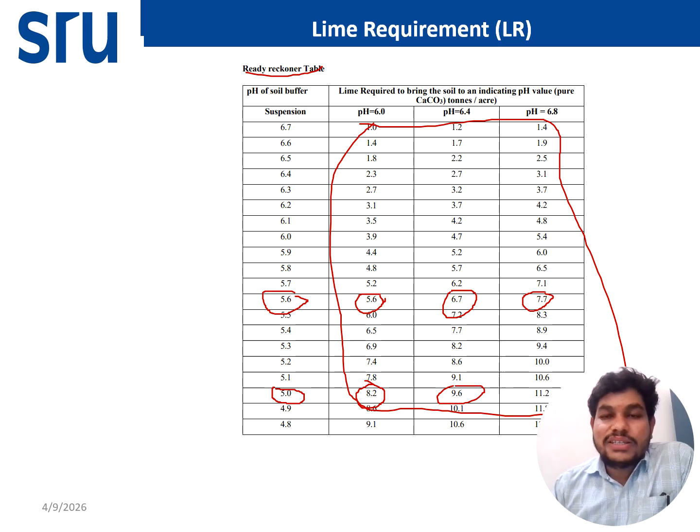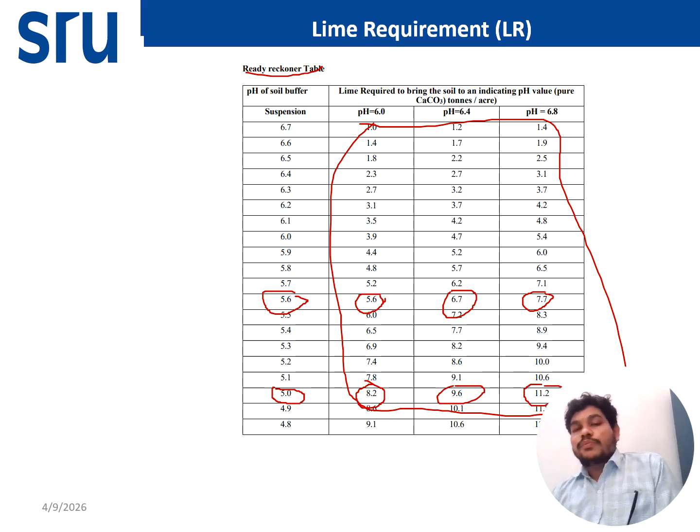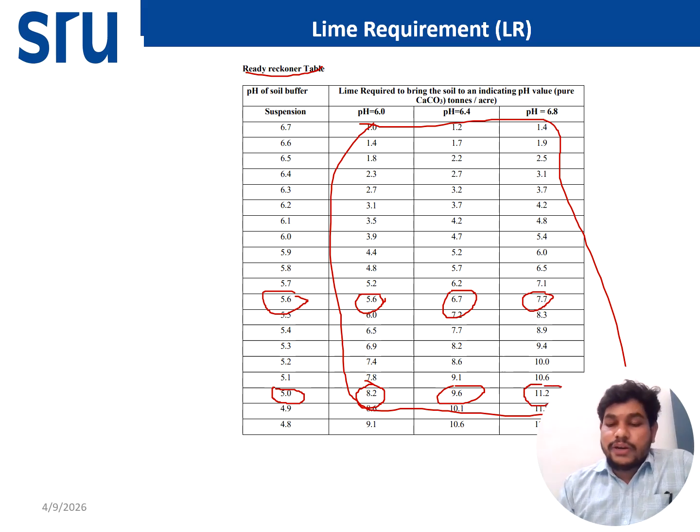Or we want to make it 6.8, then we have to apply 11.2 tons per acre of calcium carbonate. So this is the procedure for the lime requirement, and these are the laboratory methods. In this method, whatever calcium carbonate is there, we have to multiply it by the 1.5 factor, which is called the lime requirement factor.